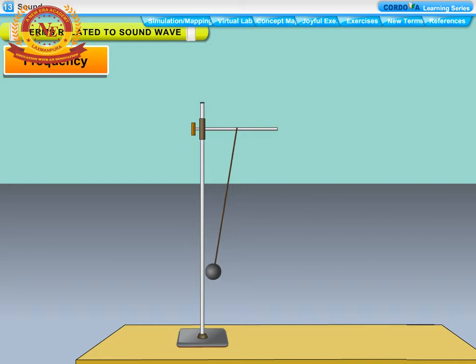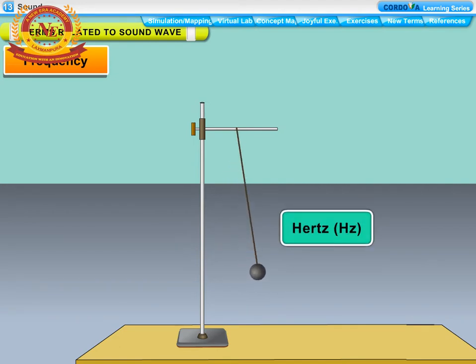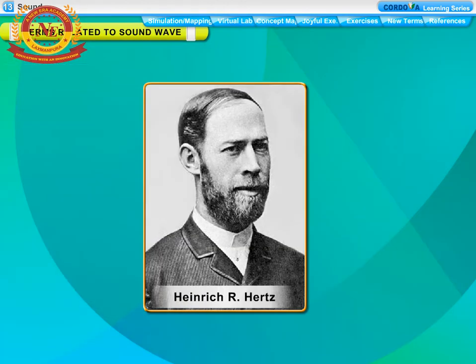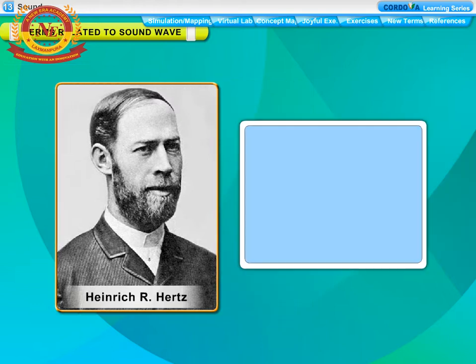Frequency. The number of complete oscillations made by a simple pendulum in 1 second is called its frequency. The SI unit of frequency is Hertz, Hz, named in honor of German physicist Heinrich R. Hertz. It is denoted by N or F. 1 Hertz is equal to total number of oscillations per second. That is, F is equal to 1 by T. If a simple pendulum makes 4 oscillations in 1 second, then its frequency will be 4 Hertz.